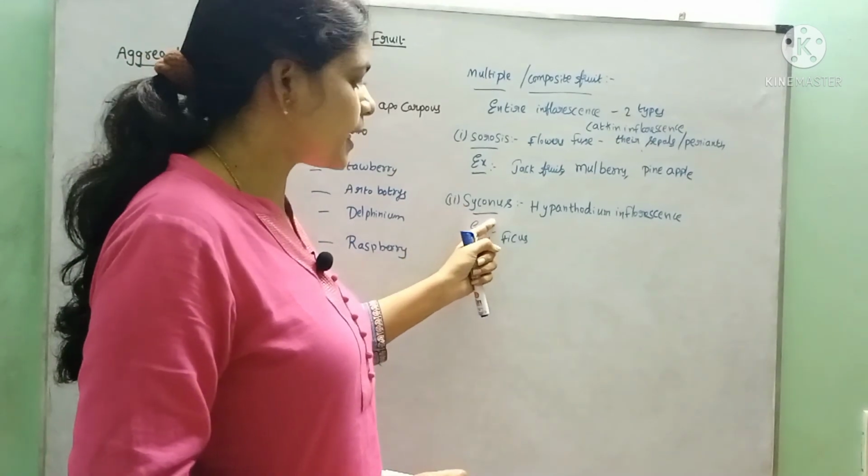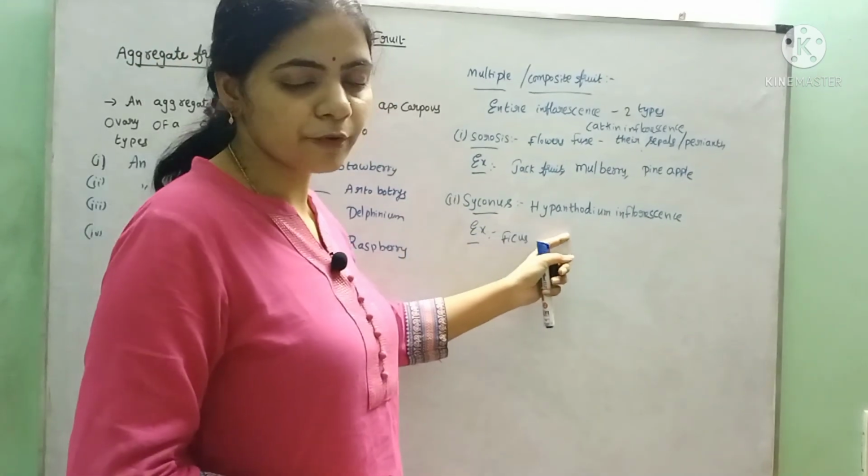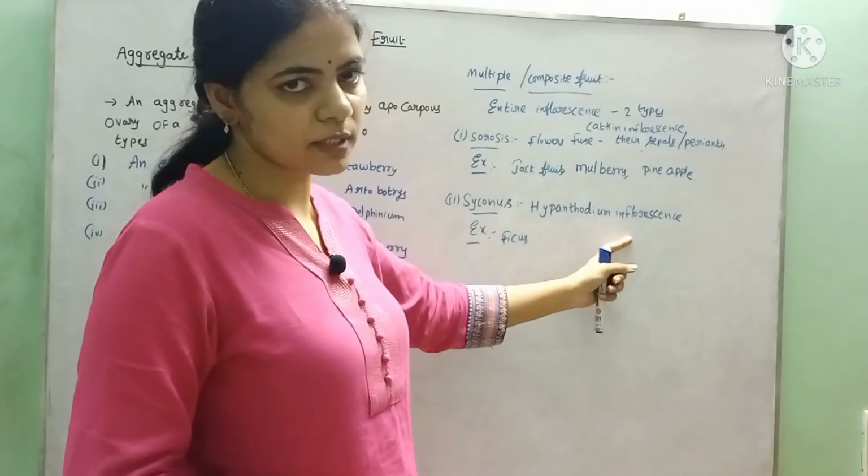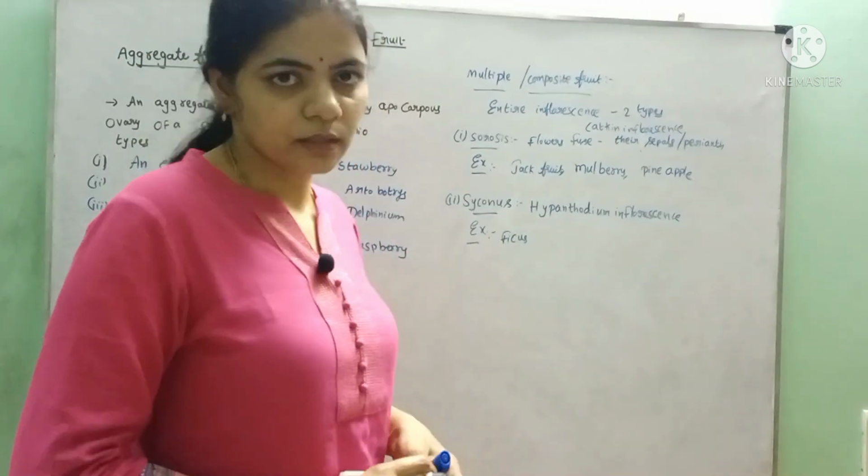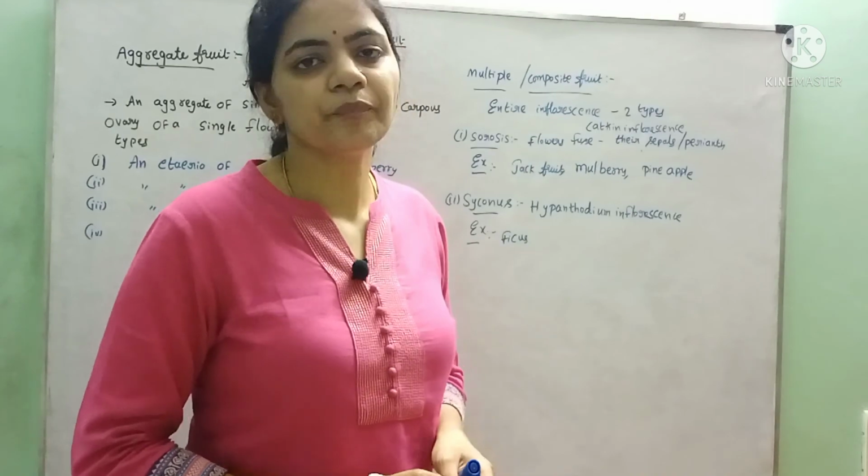And another one is the syconus. Here the fruit is developed from hypanthodium inflorescence. Example, Ficus. So with this we have completed the fruit.